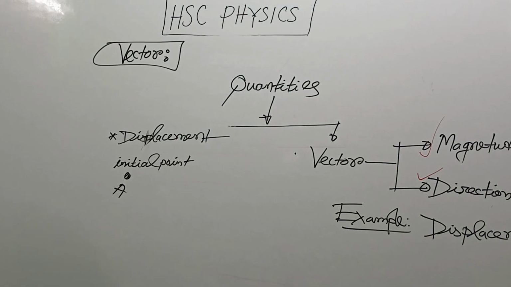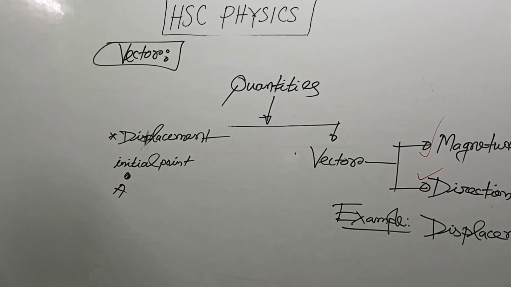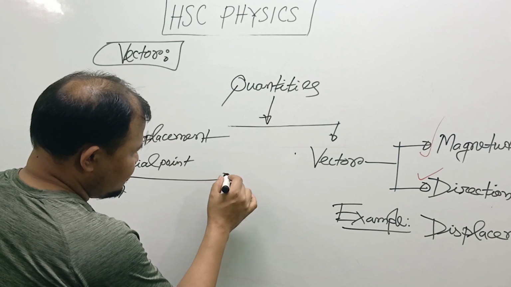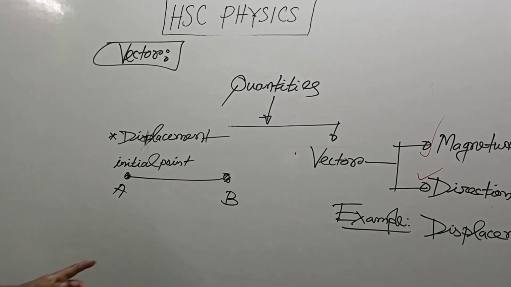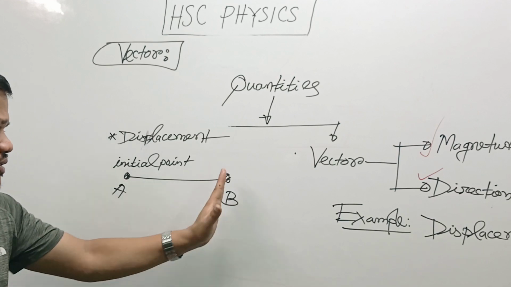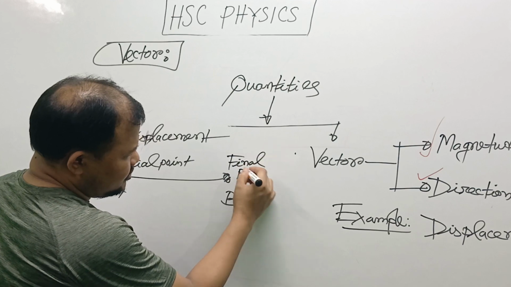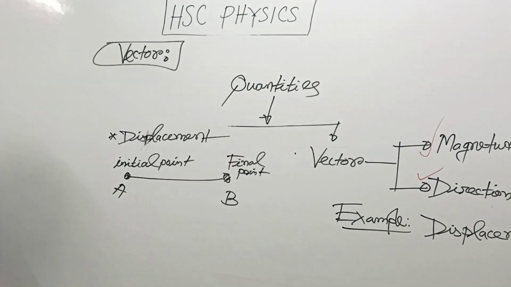If a person or any kind of object starts a journey from point A, then the name of this point is the initial point. When the object travels from here to here and stops, this is the destination, the final point. This is the initial point and this is the final point.